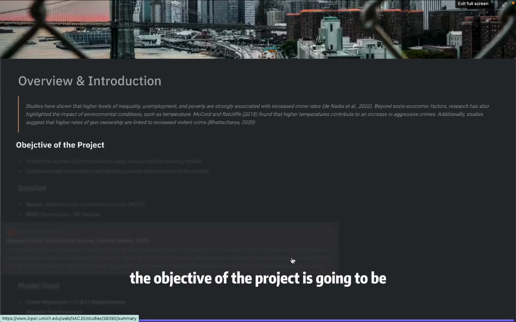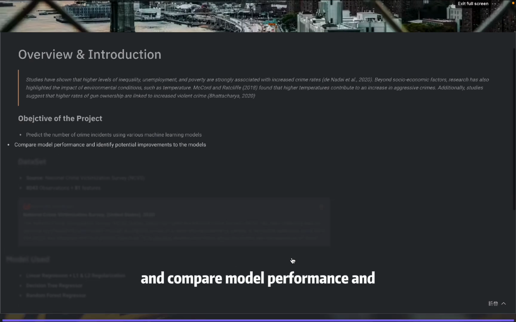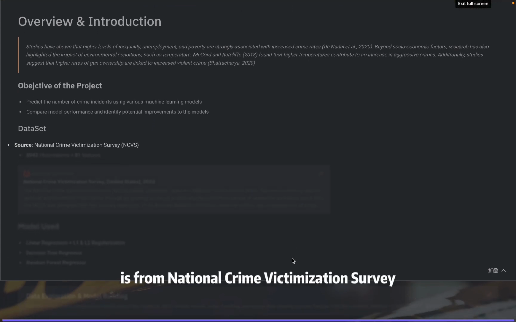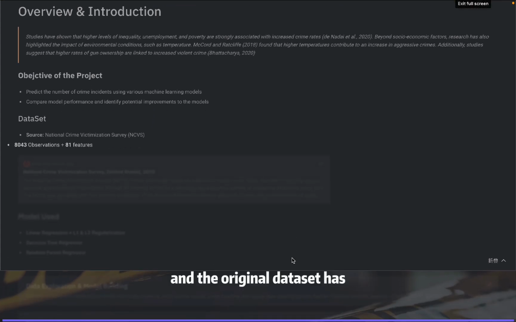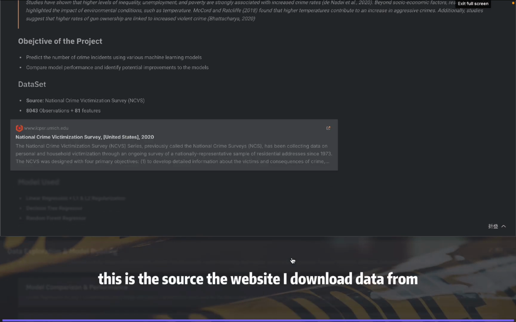So the objective of the project is to predict the number of crime incidents using various machine learning models, compare model performance, and identify potential improvements to the model. The data I got is from the National Crime Victimization Survey in 2020, I guess. The clean dataset has 8,043 observations and 81 features. This is the source, the website I downloaded the data from.